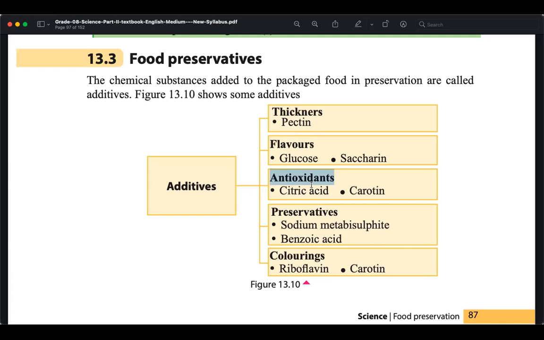These can be used to color things, and can be present in preserved foods. But normally when you are doing this in your home environment, if it is a homemade thing, we are not using much of these things. But if it is done at an industrial level, then these things will mostly be added.